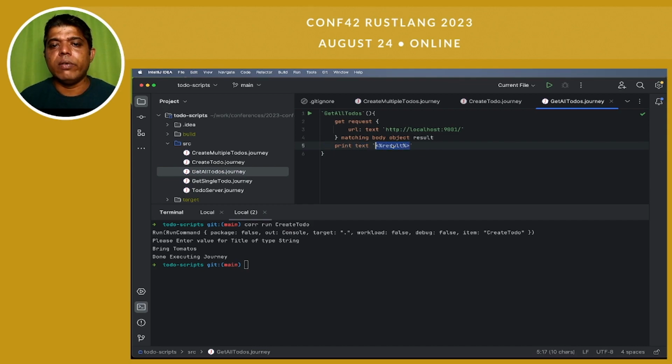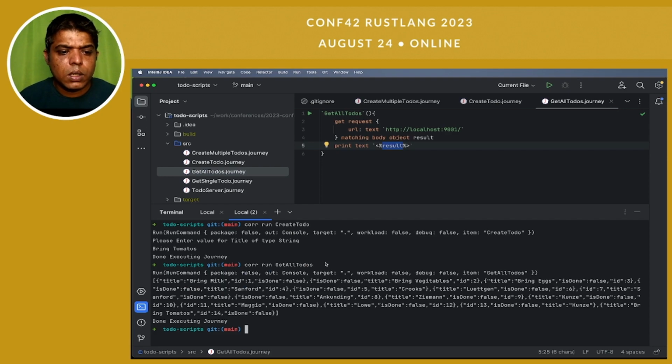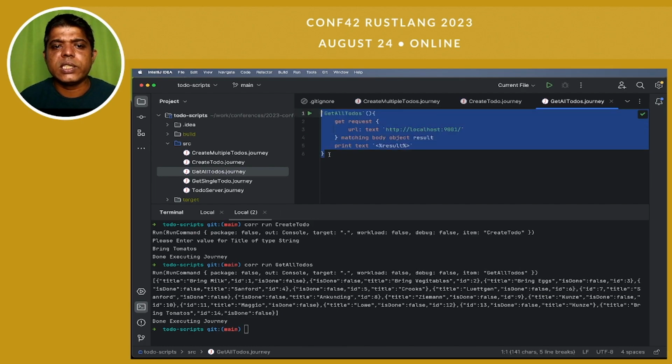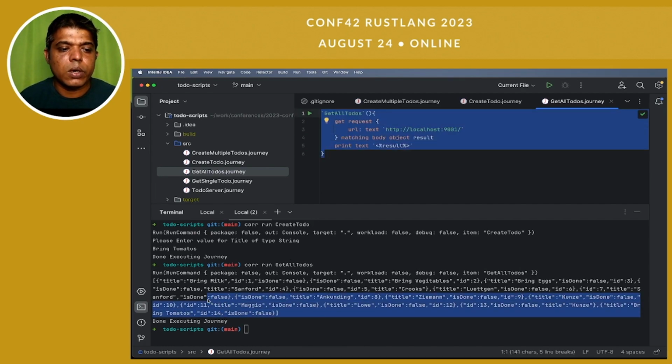So if you see, I have used a text template with a variable result. If I say get all to dos, let's see what happens. You will see this code ran a GET request, it stored the response in result, and it printed the result as a single line. This code is just 6 lines, and it can produce tremendous results.